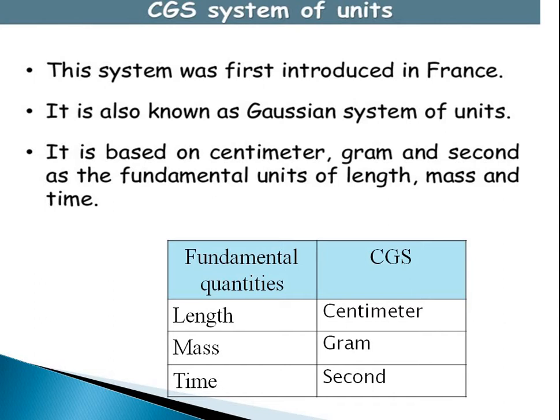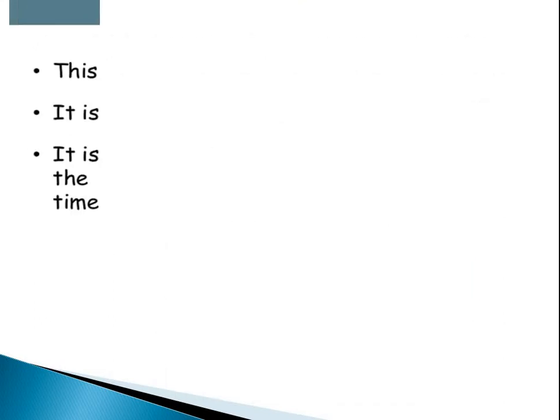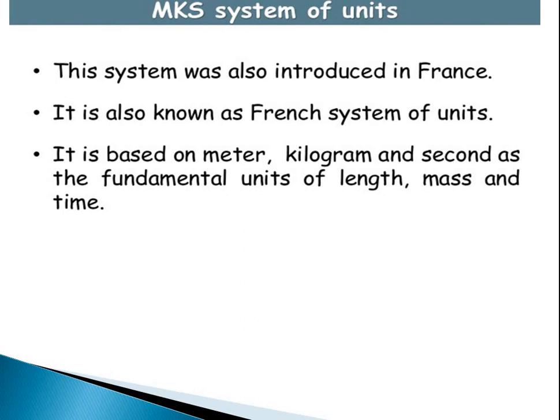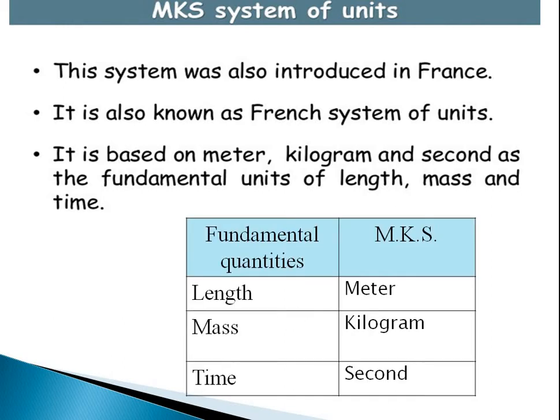But for measurement of huge quantities, these units are not easily acceptable. The second method is the MKS system of units, also known as the French system of units, introduced by France. It is based on meter, kilogram and second as the fundamental units of length, mass and time. Here the length is measured in meters, mass in kilograms and time in seconds.